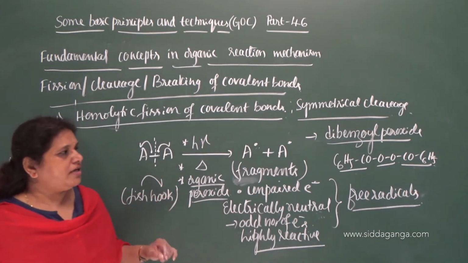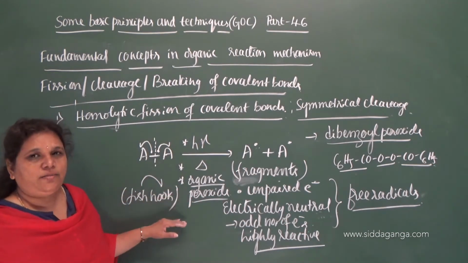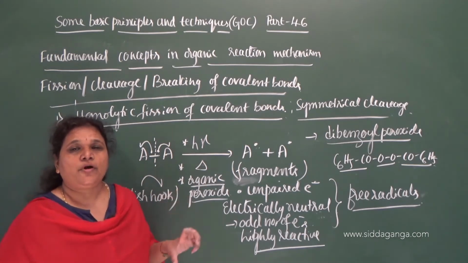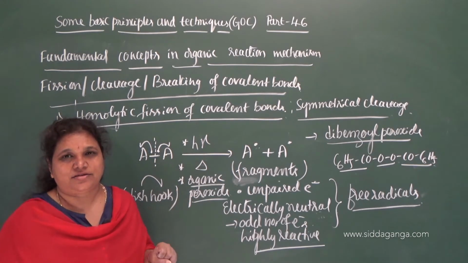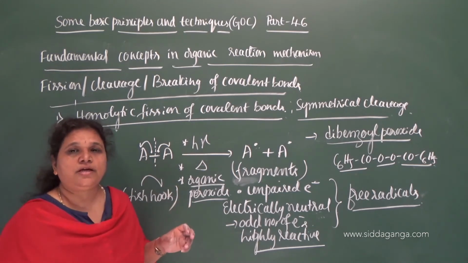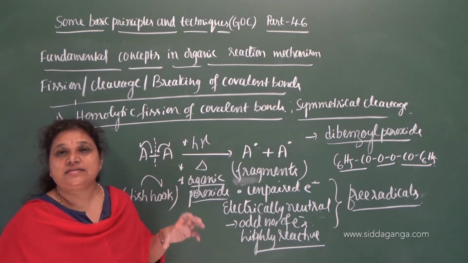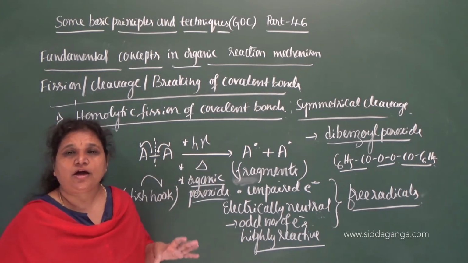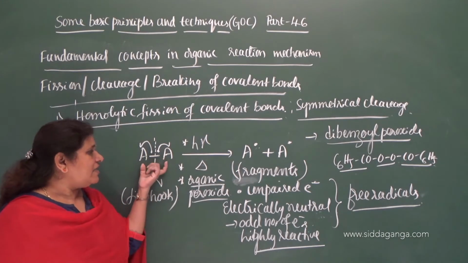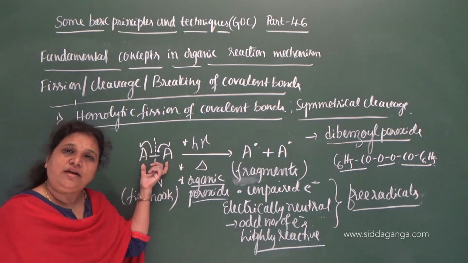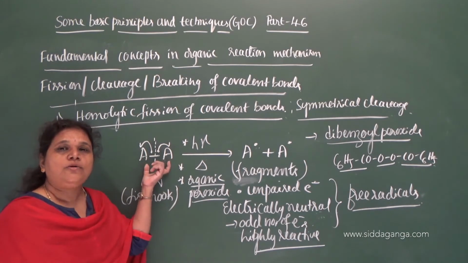So where you will get the homolytic cleavage or the symmetric cleavage of a bond. And the very important condition: this preferably takes place where the bond is non-polar in nature. The homolytic cleavage in most cases takes place when the covalent bond is non-polar. What do you mean by a non-polar bond? The difference in the electronegativity of the two bonded atoms is very small, or almost the same.